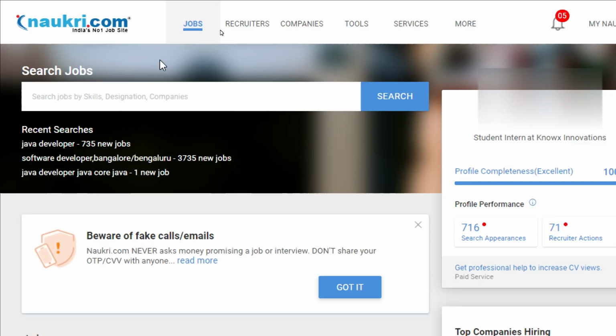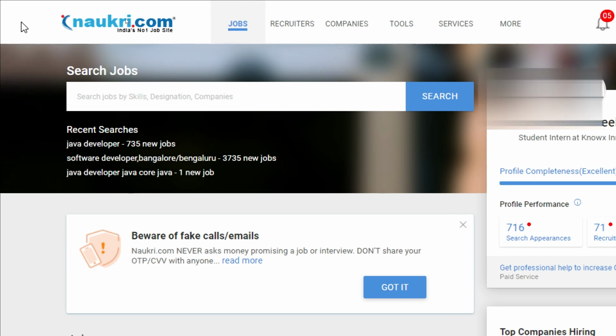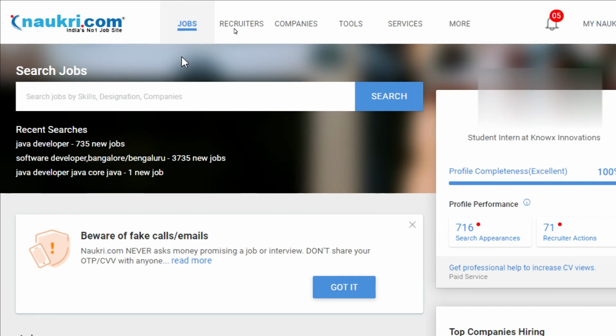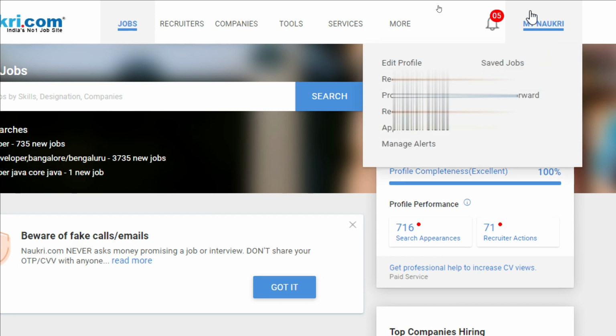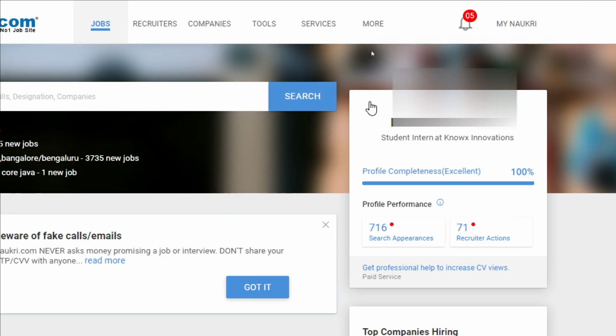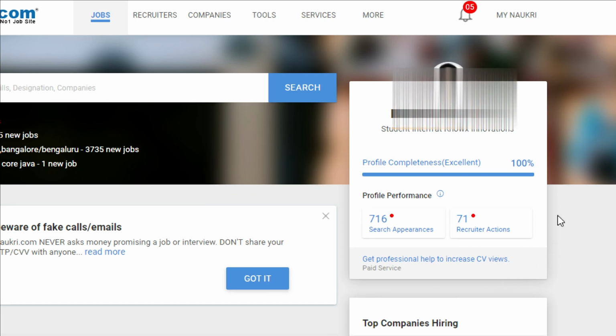Okay, you are in the Naukri.com. This is the Naukri.com homepage, and you have several tabs like jobs, recruiters, companies, tools, services and etc. And you have My Naukri and notifications here. On the home page, you have a card showing basic information about your profile, and it says profile completeness as excellent. I'm going to talk about this profile completeness more in the video. This is a very important aspect of the profile.